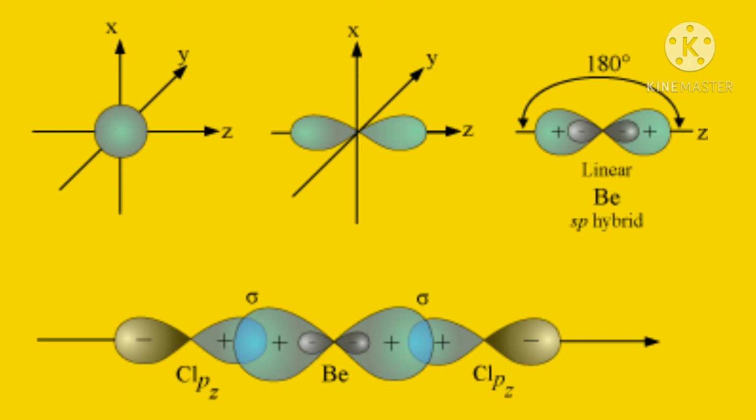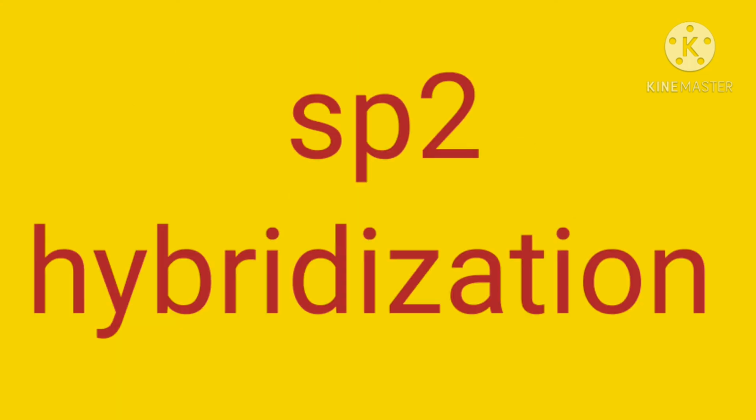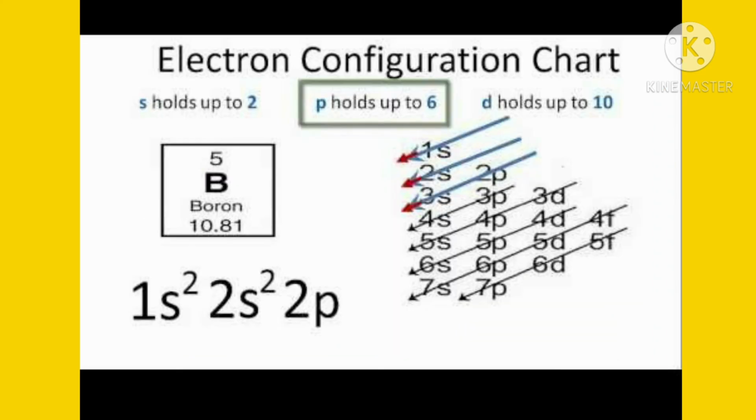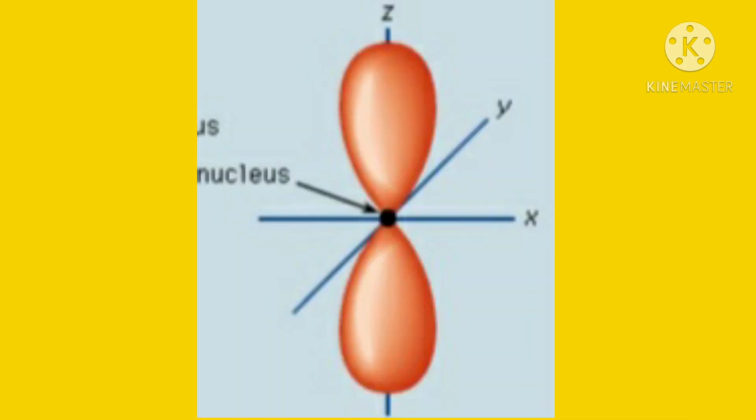Let us see the sp2 hybridization with the boron trifluoride example. Boron has electronic configuration 1s2, 2s2, 2p1. As it has one unpaired electron in 2p1, it should form only one covalent bond.